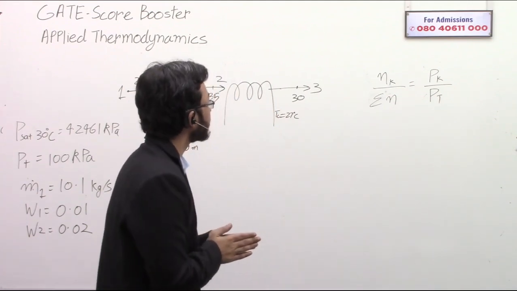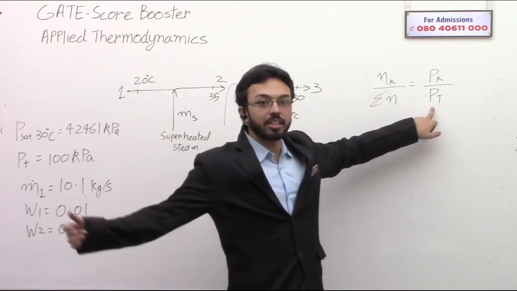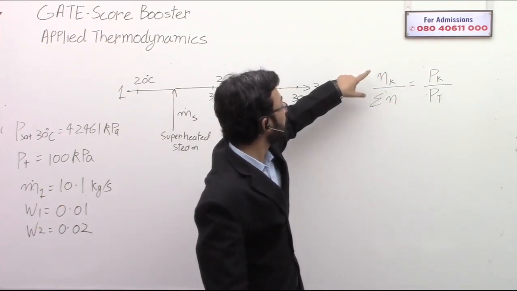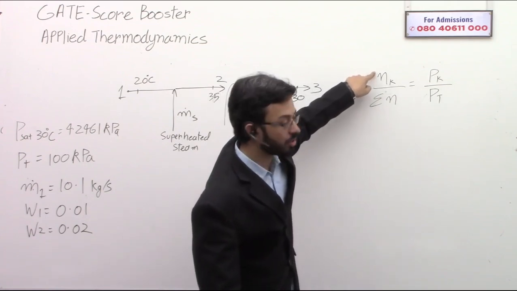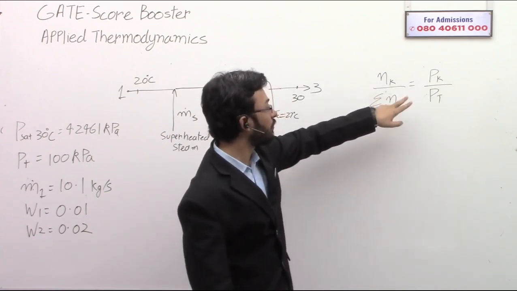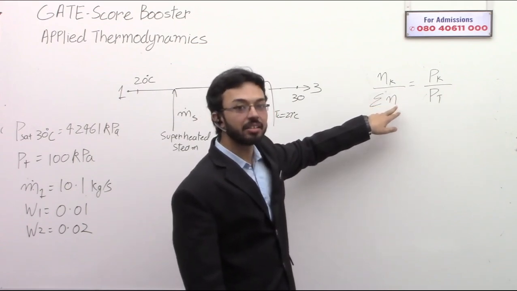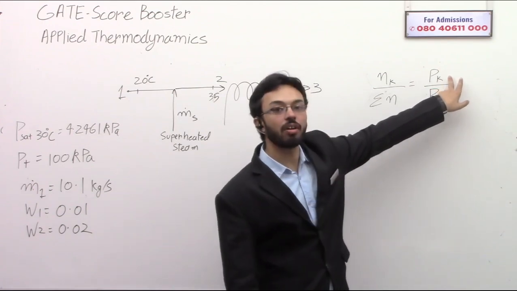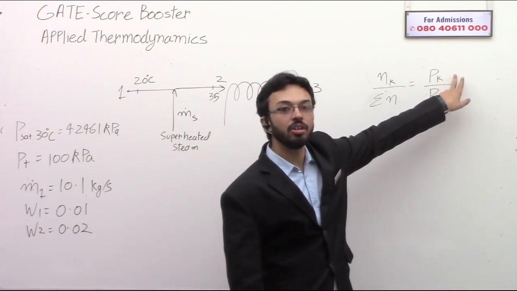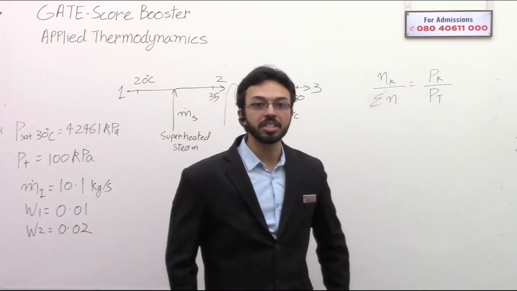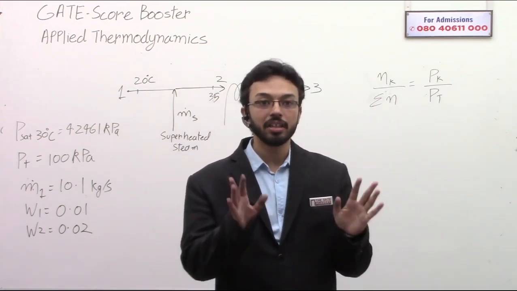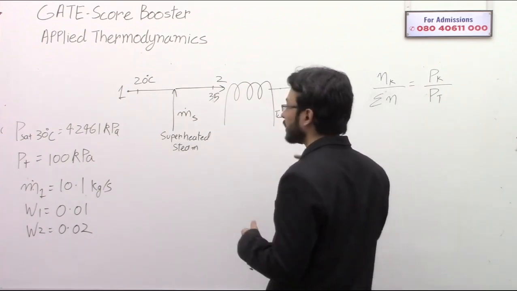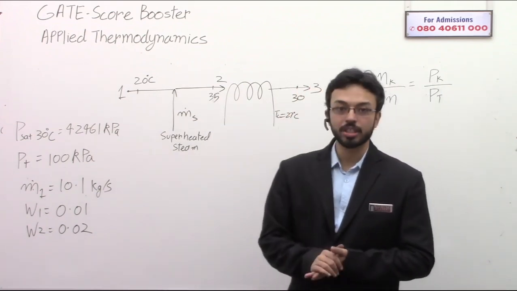Is this much clear? That the total pressure, 100 kilopascal, is a constant. So if the number of moles of the water vapor does not change, and the number of moles of water vapor plus dry air does not change, as long as these two things are constant, the partial pressure of water vapor is also going to be a constant. I think this much is clear. Okay. Now let's proceed forward. This will be useful, but now let's proceed forward.